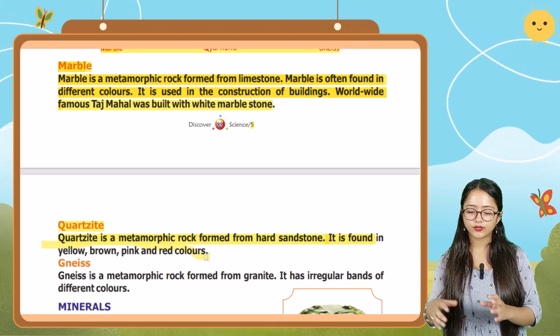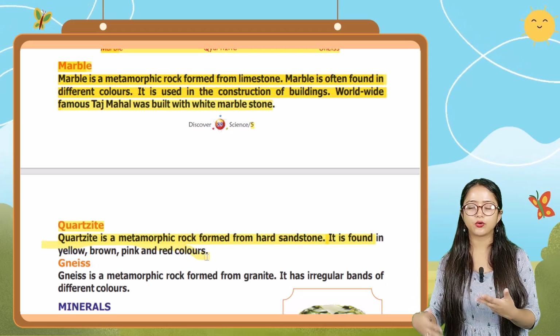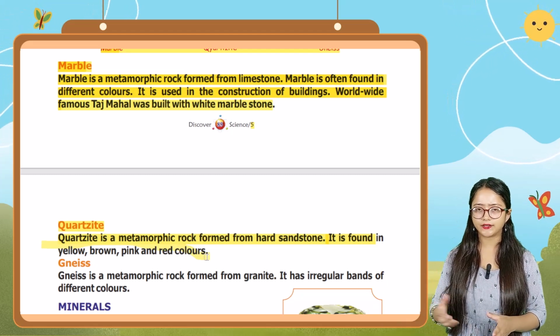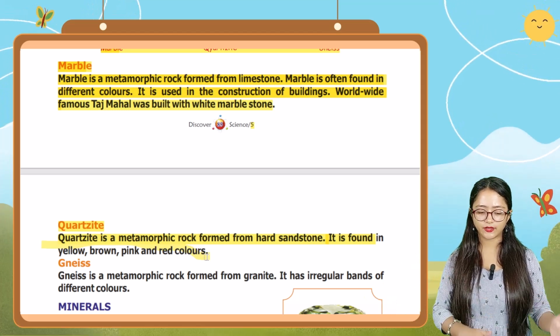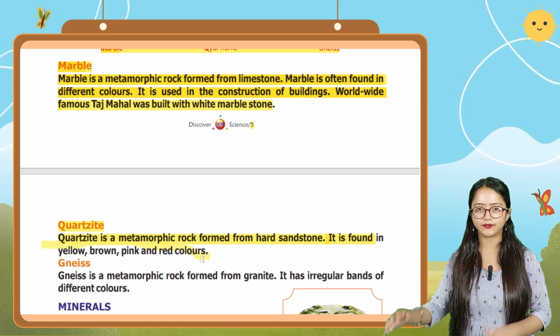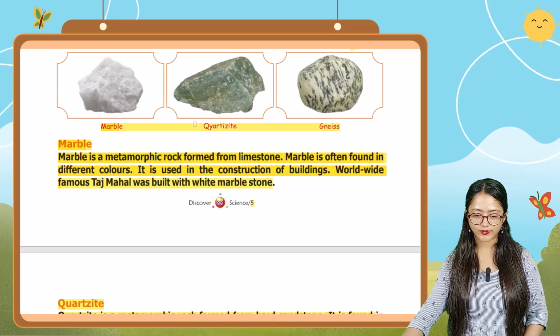Okay, so when sandstone gets exposed to wind and rain, it is converted into quartzite, and it is harder as compared to sandstone, and it is found in different colors like yellow, brown, pink, and red. Okay, here you can see the quartzite given.